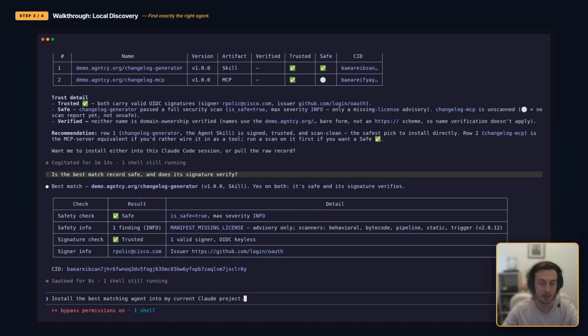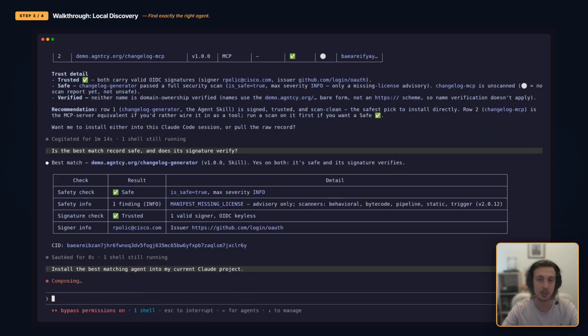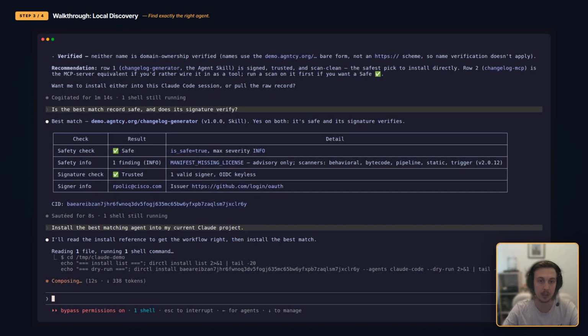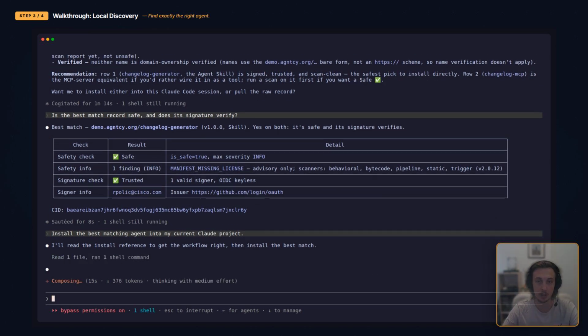With trust established, installation becomes a low-risk decision. The agent gets added as a skill into the current project, plugins are reloaded, and the capability is immediately live in the session.